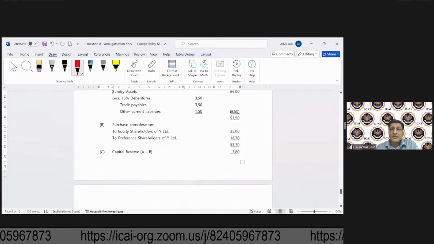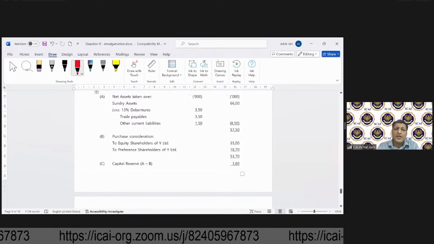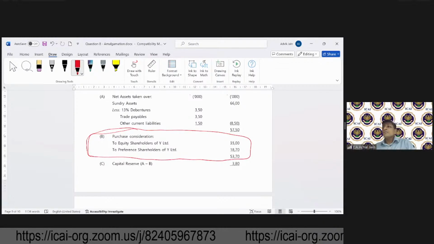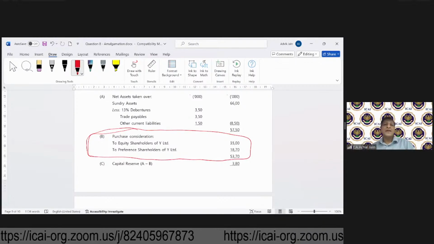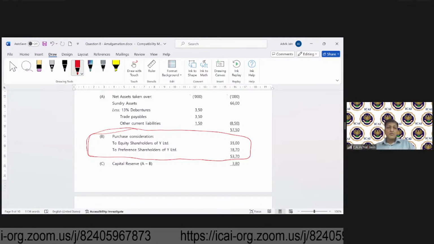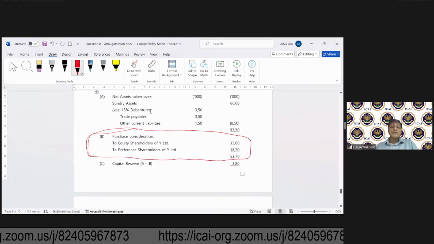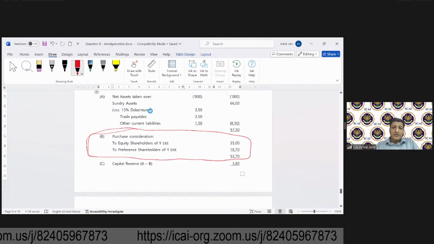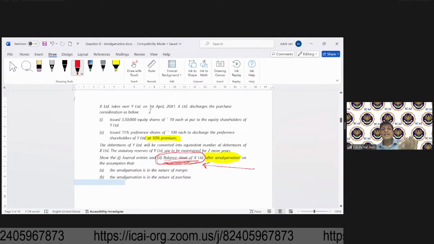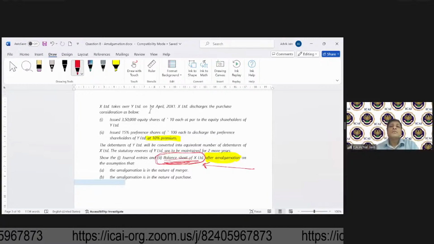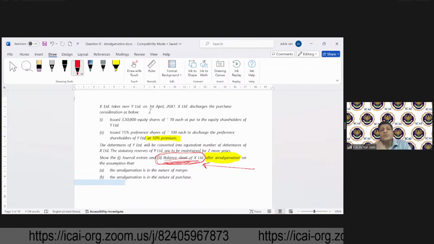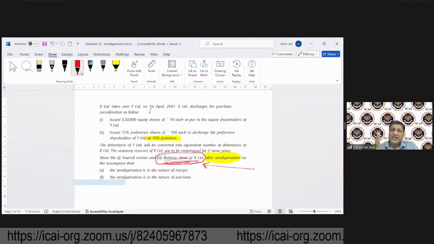Now where do we have this consideration? All right, so we have this purchase consideration over here. And I would suggest you to solve this on your own, please. In terms of consideration, two amounts have been paid. What is the first amount? Equity shareholders have been settled. And how have those equity shares been settled? Let's get on to the question. 3,50,000 equity shares have been issued at rupees 10. So what does it become? 3,50,000 into 10, 35 lakh. Okay, so that is first.